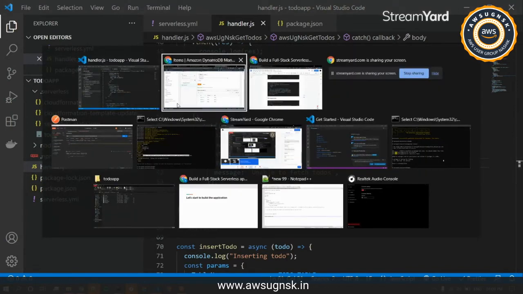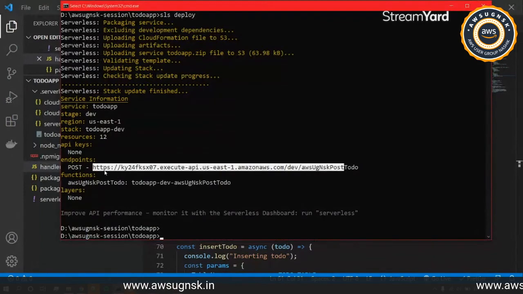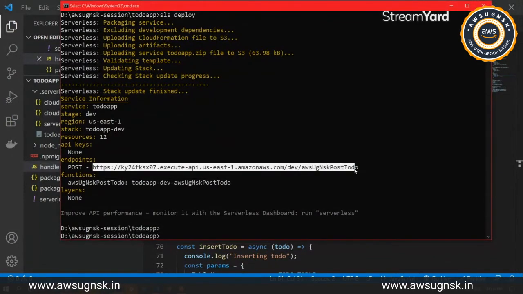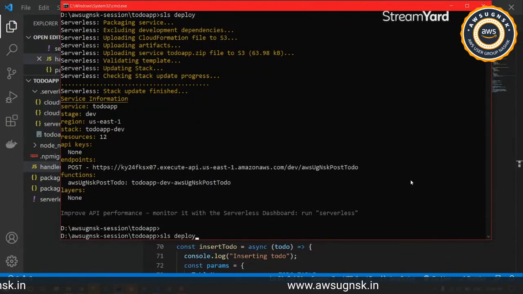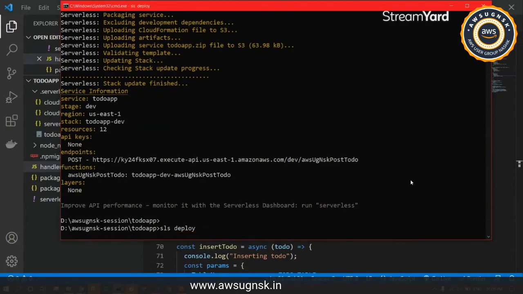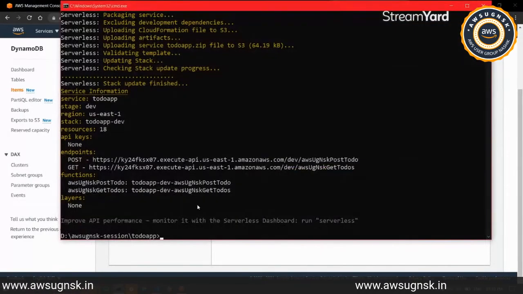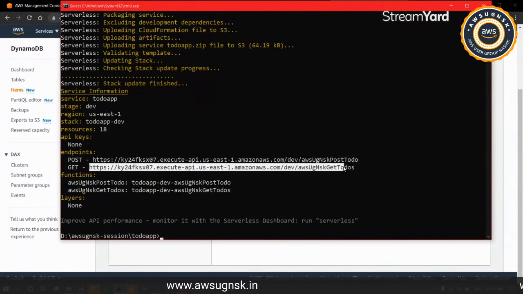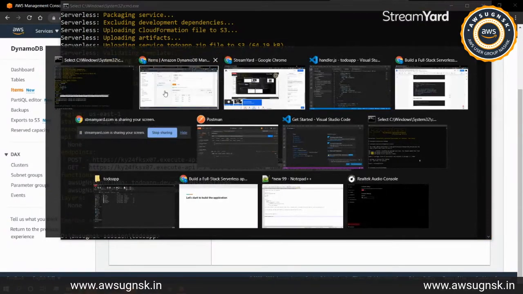So I'll just quickly go ahead and deploy this one as well. It will create a new method for us, and the new endpoint as well. So I'm running SLS deploy now. Okay, as you can see, the endpoint and the function have been created over here. So we'll just quickly go through the console once.